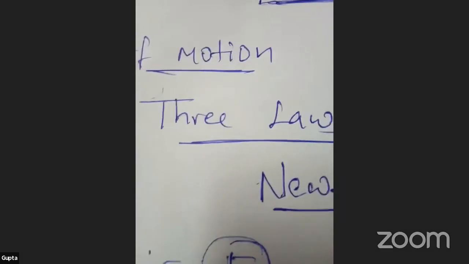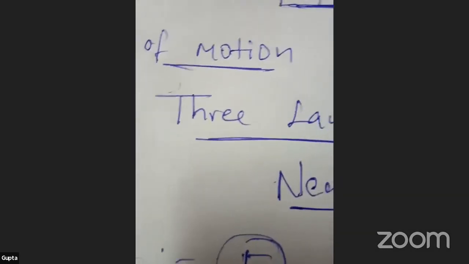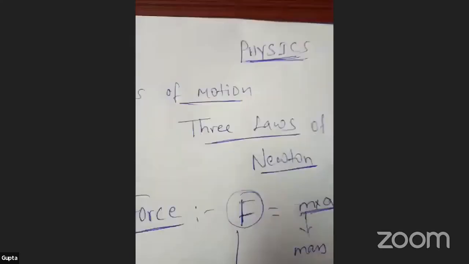Again, if you put the left leg forward, your right leg will be back. So walking in your daily activity is one of the best examples of Newton's third law. Now, a small numerical.